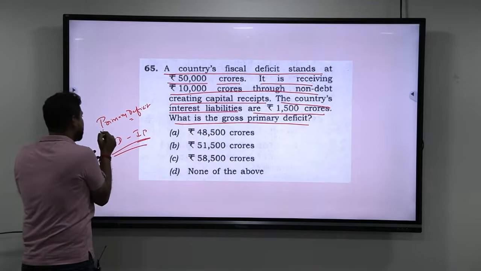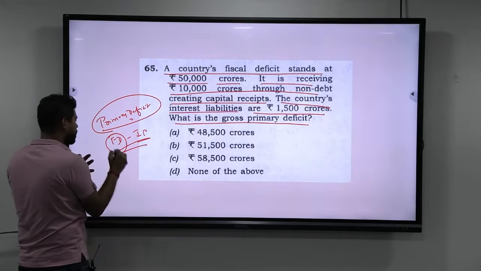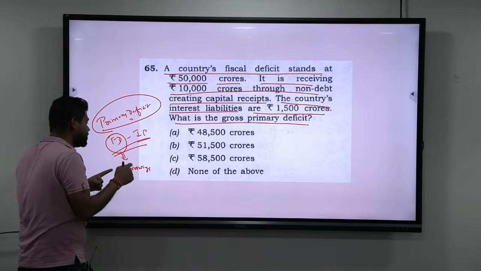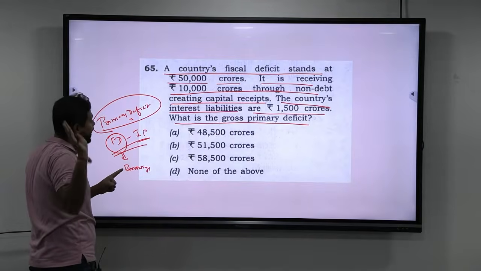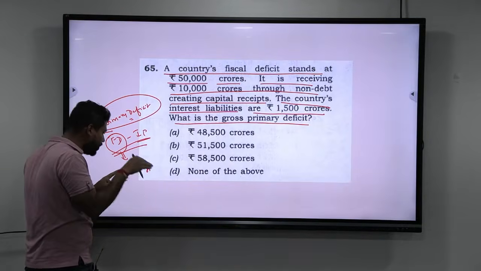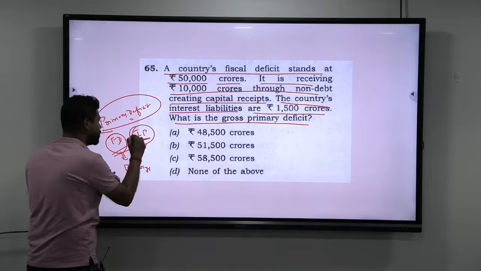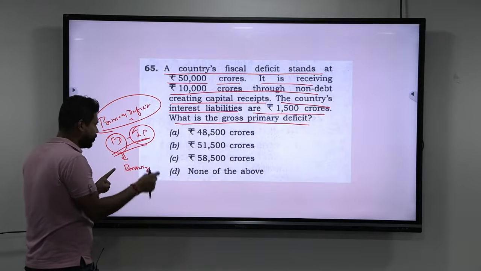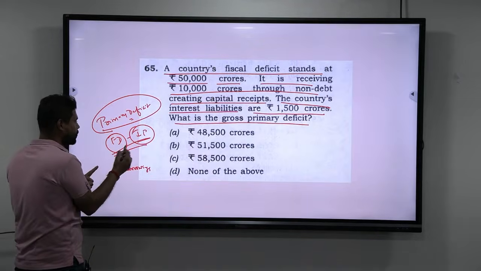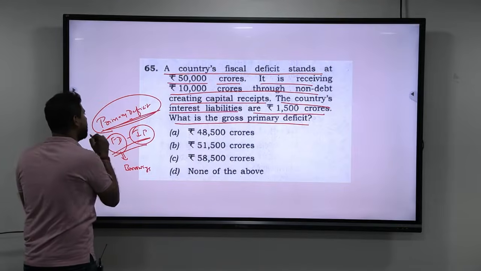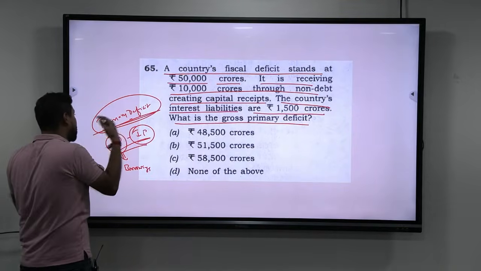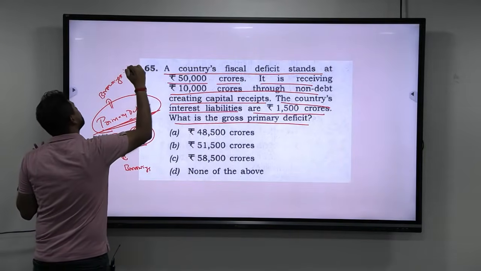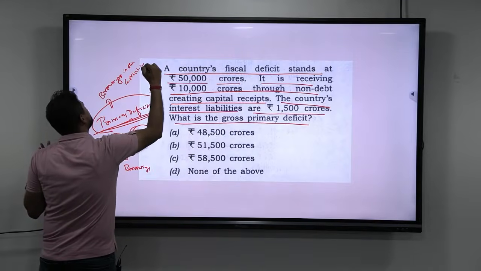And the reason we are interested in primary deficit is that fiscal deficit consists of all borrowings. These borrowings include those we are taking in order to service the loans we have taken in previous years. But if we are interested only in the borrowings of the current year, then we have to remove all the interest payments, because interest payments are payments done for borrowings of previous years. So if I want only this year's borrowings, I have to remove the interest payment from the fiscal deficit, and then I come back to primary deficit. That is the main reason why primary deficit becomes important, because we understand what the borrowings in the current year are.